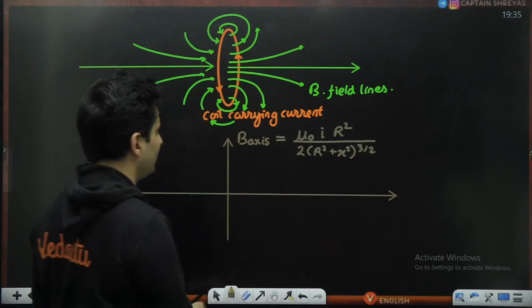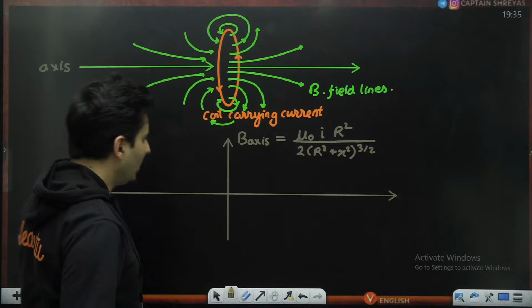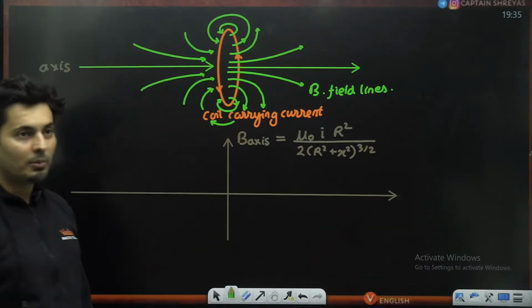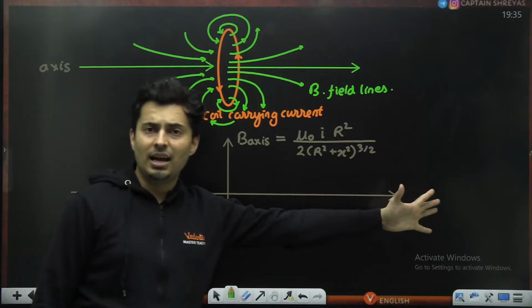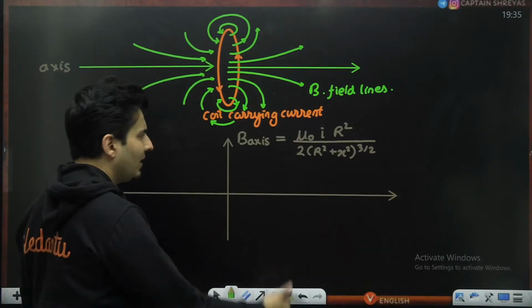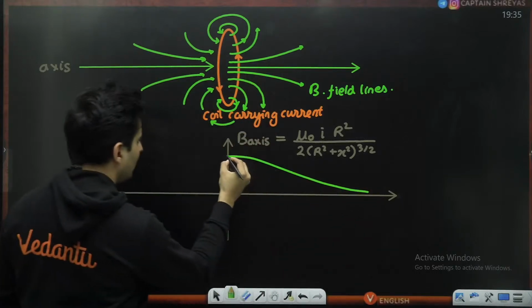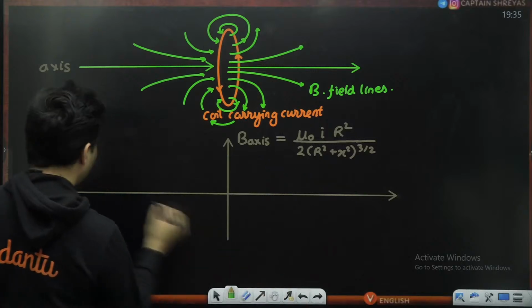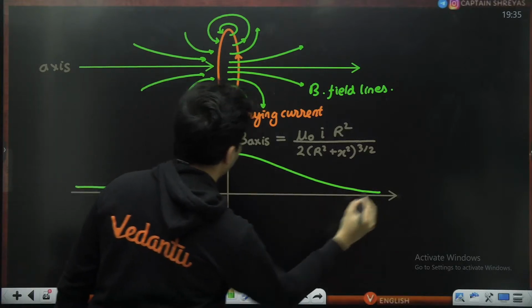This is on the axis of the coil. How does that magnetic field change? Anybody remembers? If x is 0, you get maximum field. If x is very large, you get minimum field. In fact, it tends to 0. So it increases, becomes maximum, and then tends to 0.